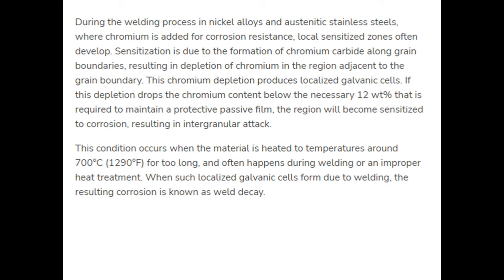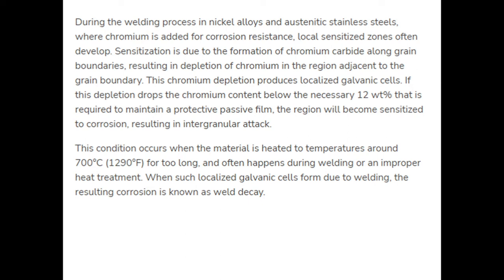Such a localized galvanic cell will be formed due to welding. The resulting corrosion is known as weld decay, meaning the formation of a galvanic cell due to the electropotential difference. And why is there formation of a galvanic cell? The galvanic cell forms due to the depletion of the chromium layer, and due to the formation of the galvanic cell there will be corrosion at that place.